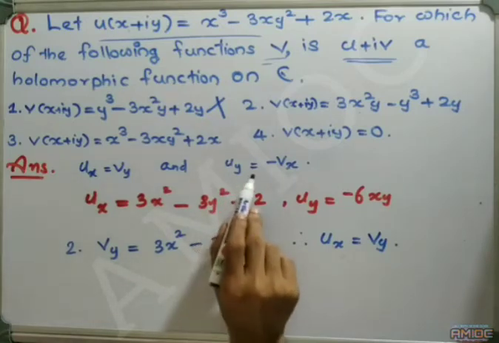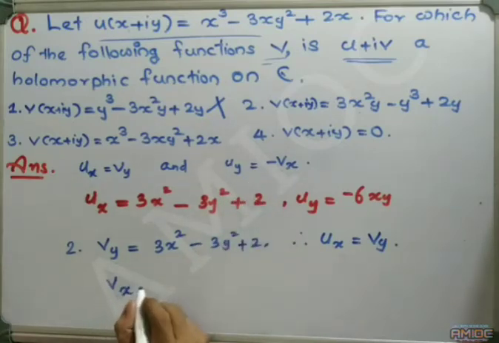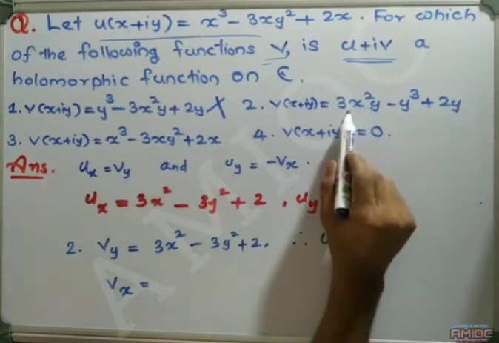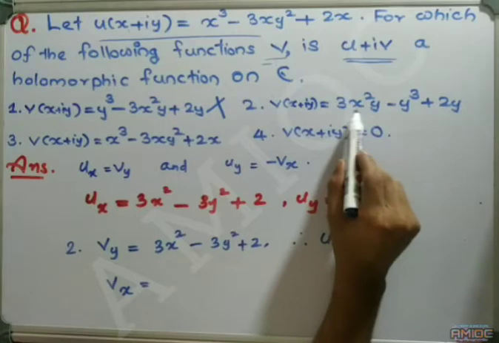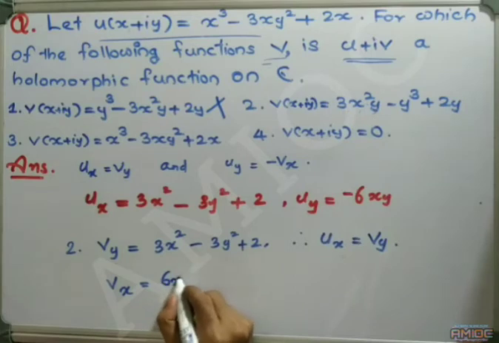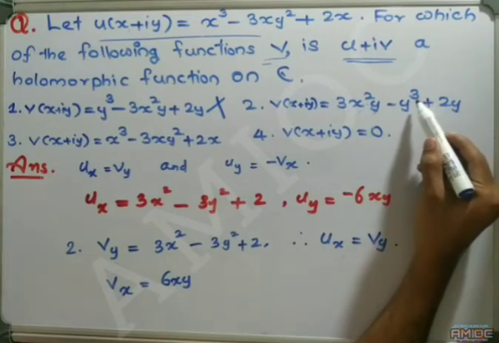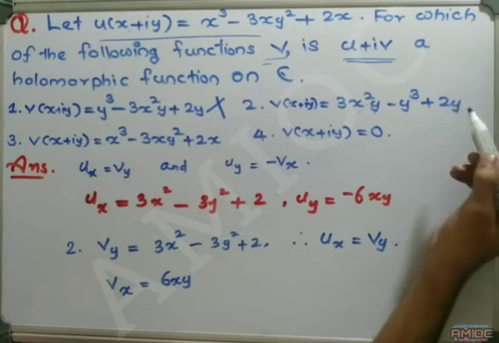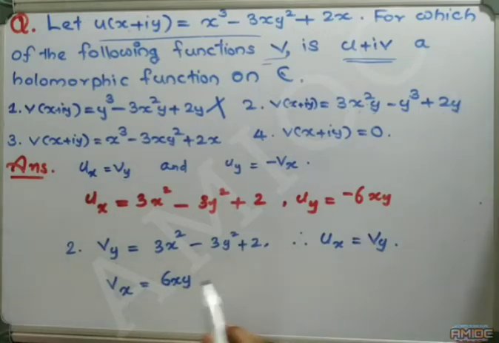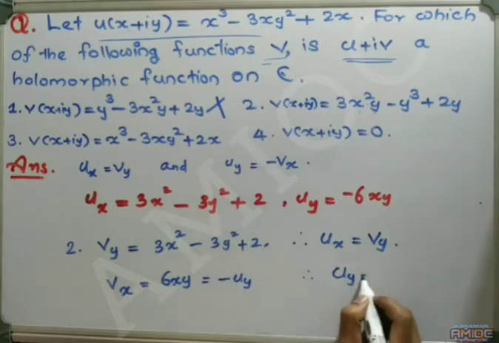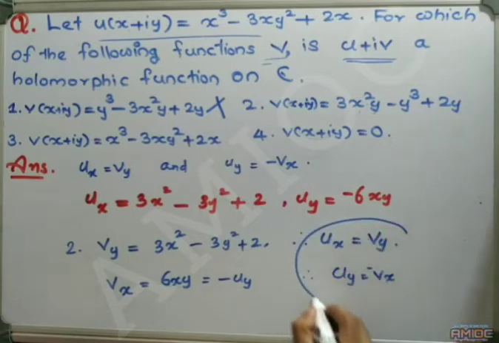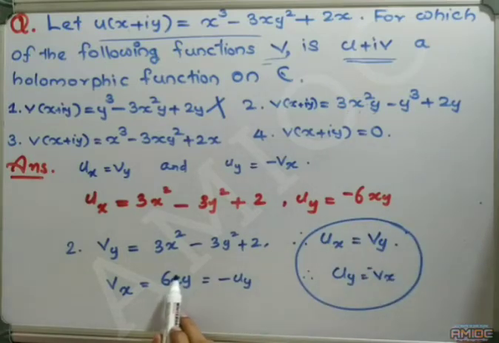Now we look at vx in the second option. The derivative of 3x square y is 6xy, minus y cube is 0 and plus 2y is also 0. Therefore, vx equals 6xy, which is equal to minus uy. Therefore, uy equals minus vx. Hence, in option 2, the function v satisfies the Cauchy-Riemann equations.